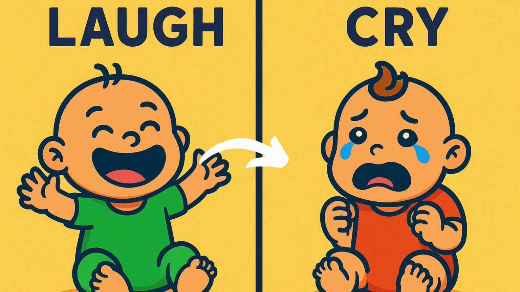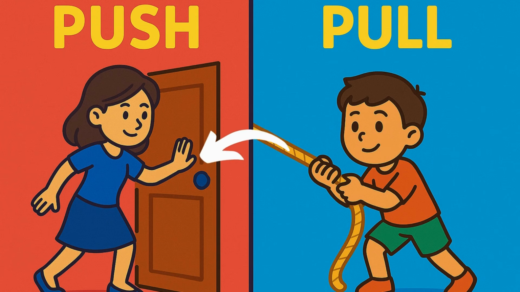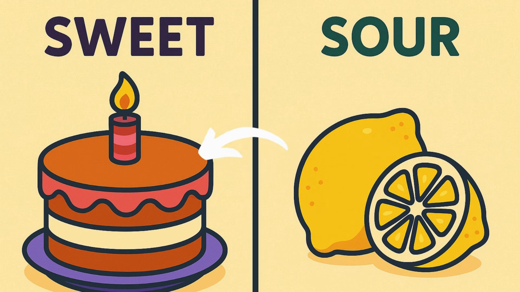Laugh. Cry. The baby laughs when tickled. He cries when he's sad. Push. Pull. She pushes the door to open it. He pulls the rope. Sweet. Sour. The cake is sweet. The lemon is sour.